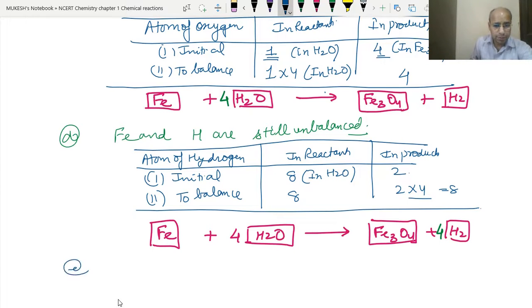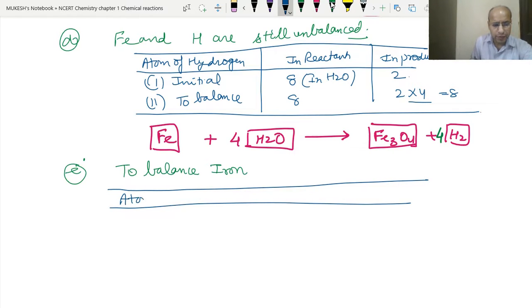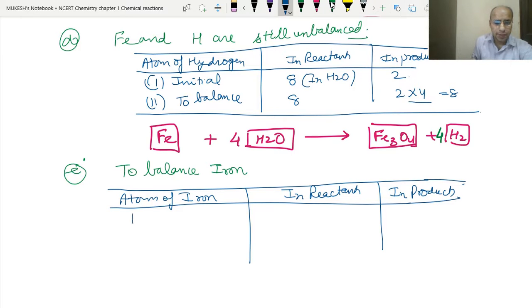Now, to balance iron, let's again make a table: atoms of iron in reactants and in products. Initially we have 1 atom of iron in the reactant, and we have 3 atoms of iron in the products, in the Fe3O4.